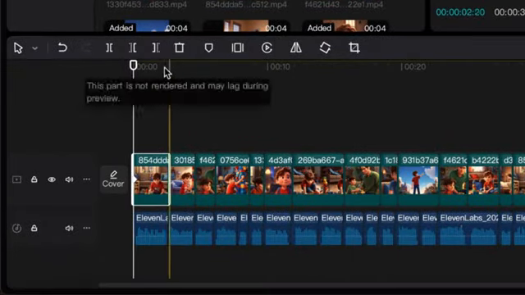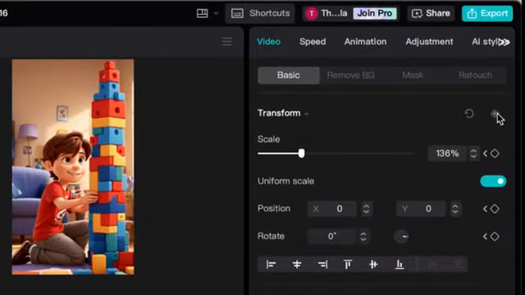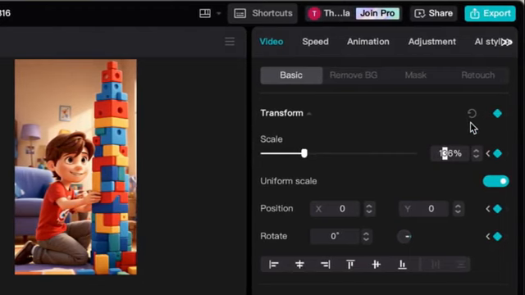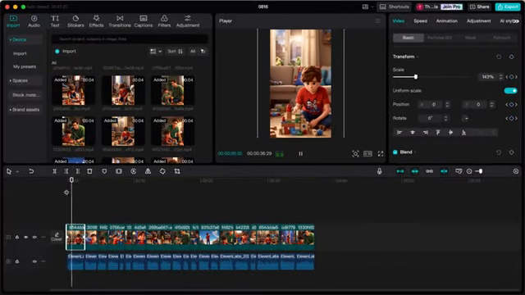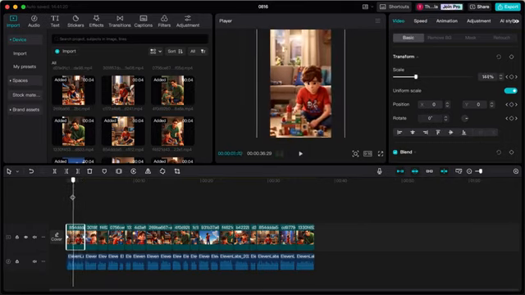If you then place the timing bar at the end of this clip and add another transform keyframe, you can then adjust the scale settings of this clip specifically for this place in the editing timeline. I would recommend to increase the scale settings with 10 to 20%. What will happen is that the scale settings gradually change from the first keyframe to the second, giving you a subtle zoom in effect. It's like slowly zooming in on your neighbor's windows.